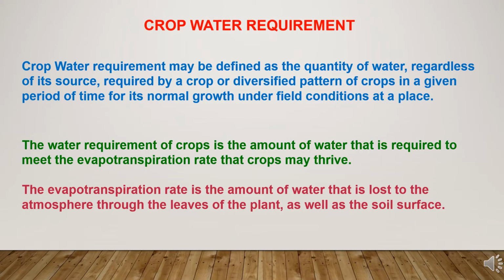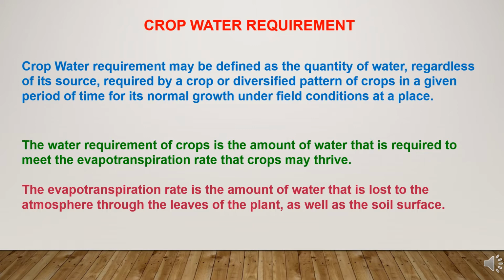What is crop water requirement? Crop water requirement may be defined as the quantity of water, regardless of its source, required by a crop or diversified pattern of crops in a given period of time for its normal growth under field conditions at a place. Means crop water requirement refers to the quantity of water required by the crops to complete its life cycle.